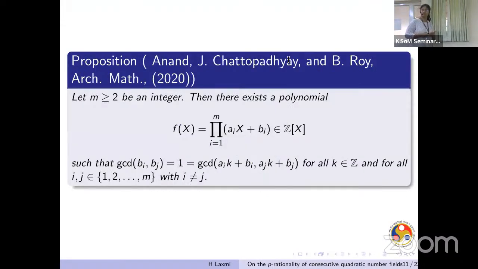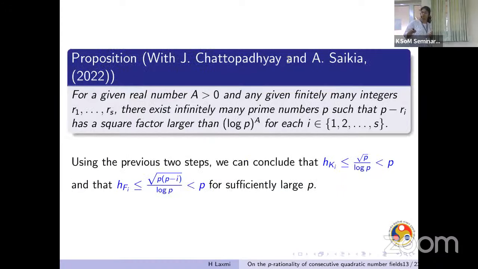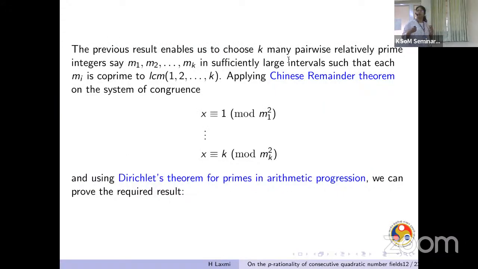For this, we use the result by Anand, Chattopadhyay and Roy, which says that for any m greater than or equal to 2, there exists a polynomial of this type, such that all the p_i's that are occurring are all mutually pairwise co-prime. And using this, we could show that for any large interval, involving a large quantity x and any k, we can find mutually co-prime integers m_1, m_2 up till m_k, such that all of them are co-prime to the LCM of 1 up till k as well.